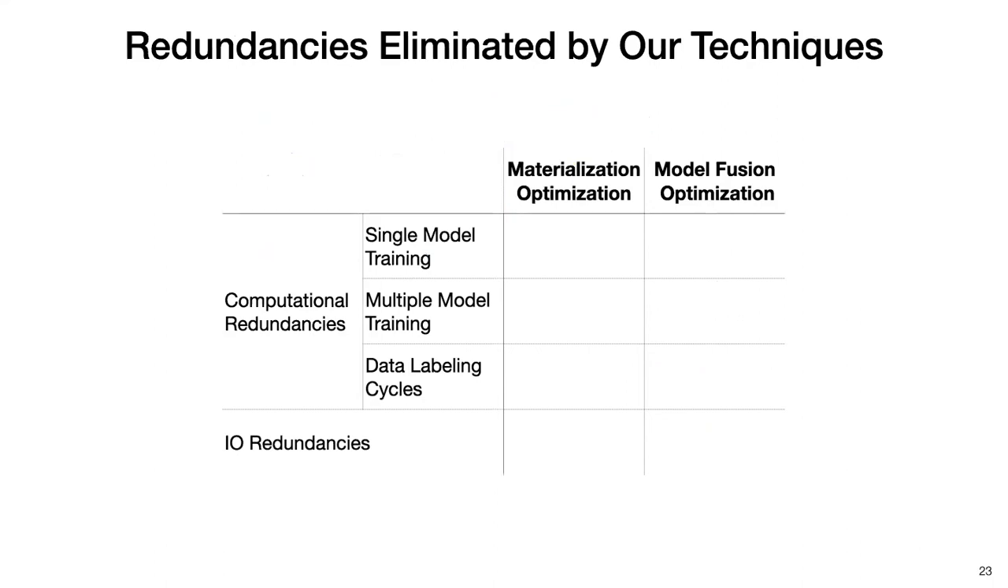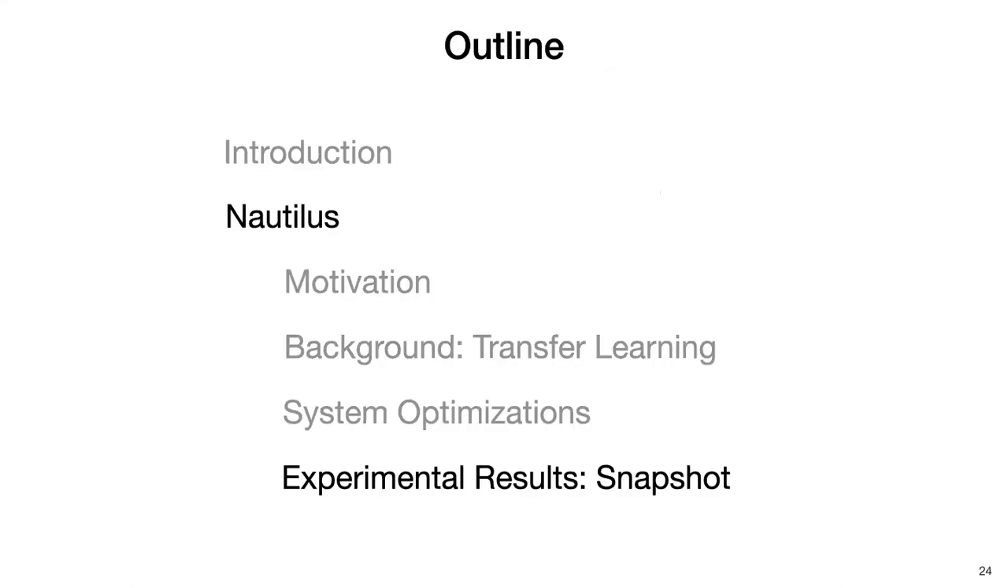As an overall summary of the different redundancies eliminated by our techniques, we see that our materialization optimization can eliminate all three types of computational redundancies, including the redundancies incurred when training a single model, redundancies incurred across multiple models, and also redundancies incurred across different data labeling cycles. And our model fusion optimization can reduce computational redundancies incurred across multiple model configurations and also I/O redundancies. More details about our optimizations can be found in our technical paper. Next, I'll present some experimental results using our system.